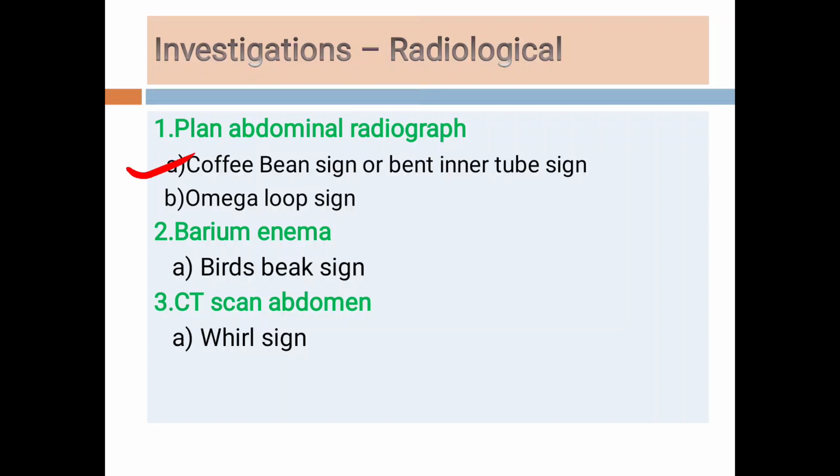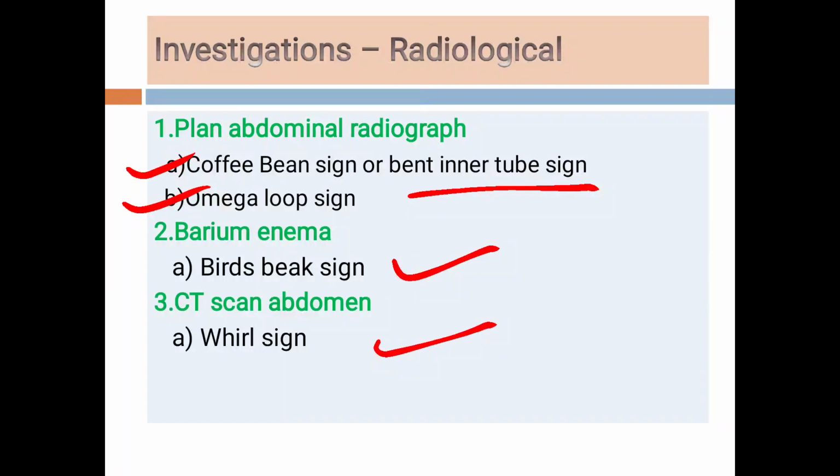First is the coffee bean sign, also called the bent inner tube sign. In some books it is also called the omega loop sign. Then on barium enema or gastrografin enema, there is a sign called the bird's beak sign, and on CT scan abdomen, there is the whorl sign.